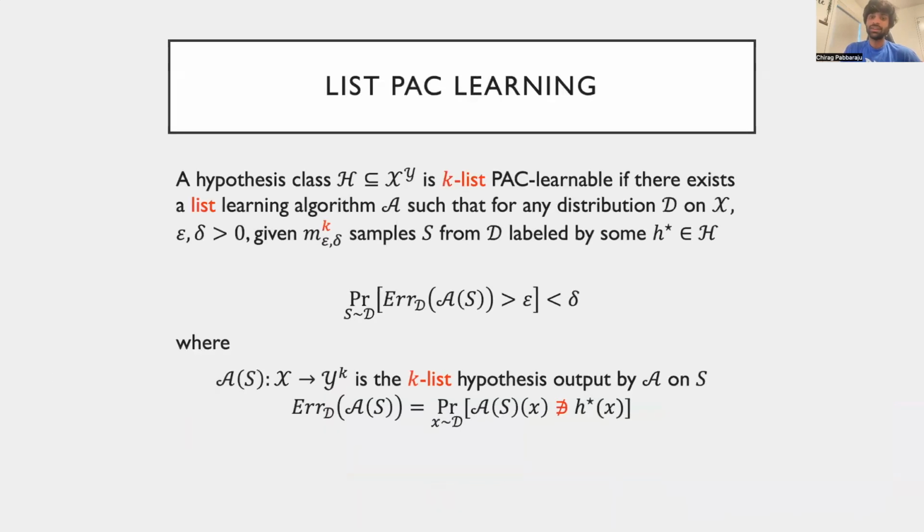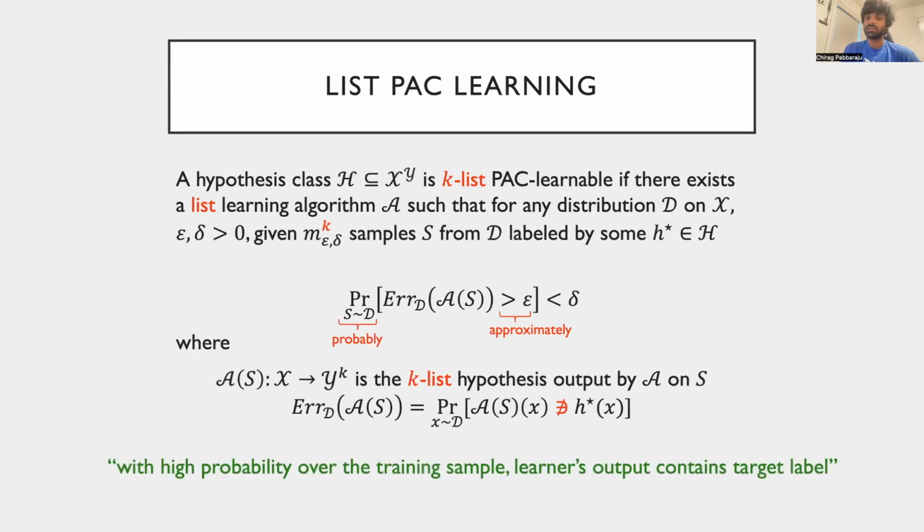Now for a given list size k, we can define what it means to k-list learn the class in the probably approximately correct framework. The definition is almost identical to the multi-class PAC learning definition, and we have highlighted the changes in red. The learner now needs to return a list hypothesis which maps each point in the domain to a list of size k. We say that the learner errs on a point if the true label of the point does not lie in the list predicted by the learner.